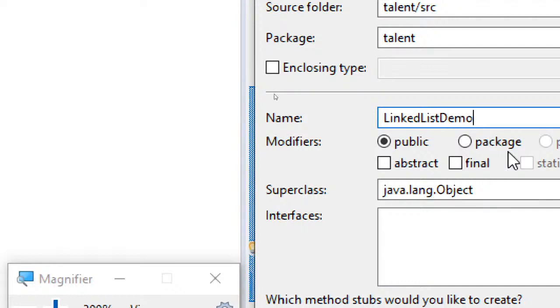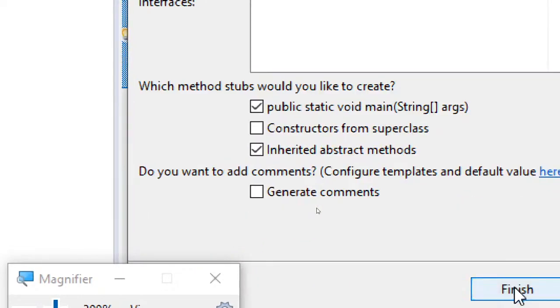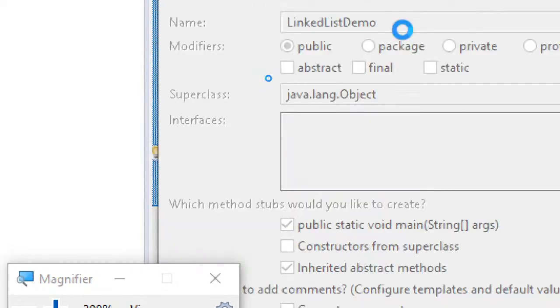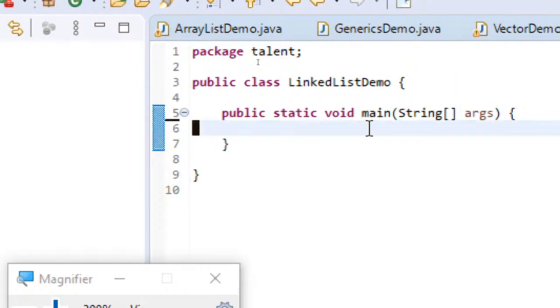Always make sure that you don't use the existing class names. So LinkedListDemo. Again, let me use strings only. You can try with any other data types. I'm just using the same data type so that I can copy and paste the statements.